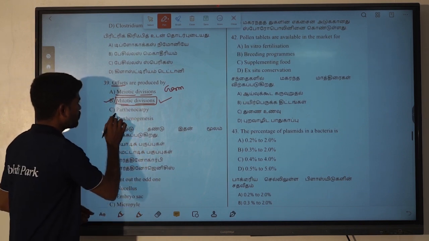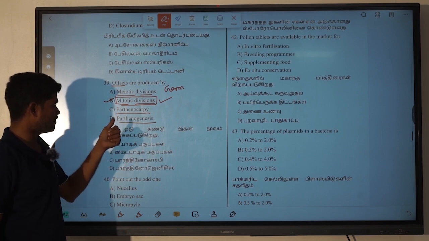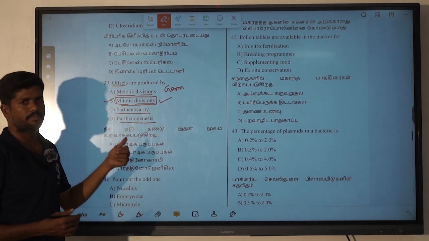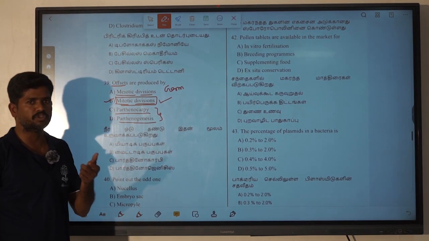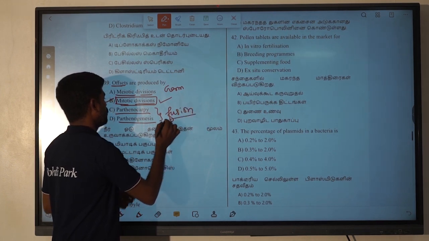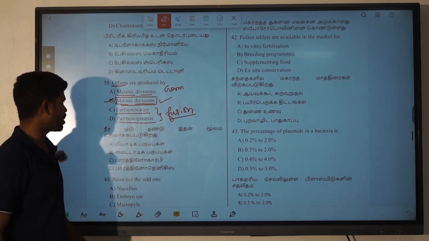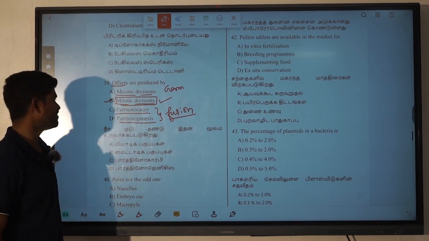The next one is parthenocarpy and parthenogenesis. When animals or plants reproduce without fusion of gametes, we know it as parthenogenesis and parthenocarpy. So here the offset is produced by mitotic divisions.